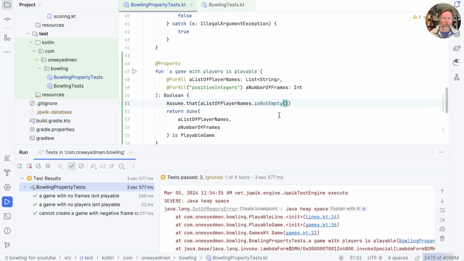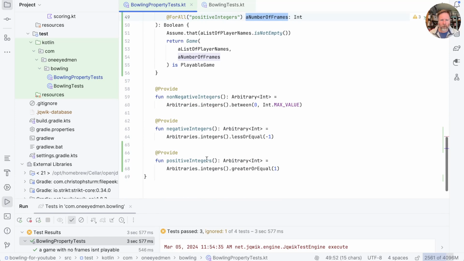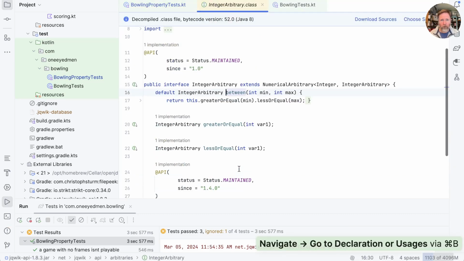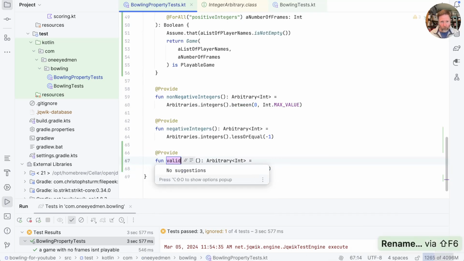And in fact, it was in the back of my mind that we could be passing 100,000 frames into here, whereas a real bowling game is limited to 10. I'm glad we got to the bottom of that, and we can solve it by saying, in fact, our positive integers here, what we really want here is positive integers less than 11, say. So we can say here between 1 and 10. And we'll just check the definition of that. That's a min and max, so it's not actually between, it's including the end point. Good. So this, I think we'll say, is valid frame count.